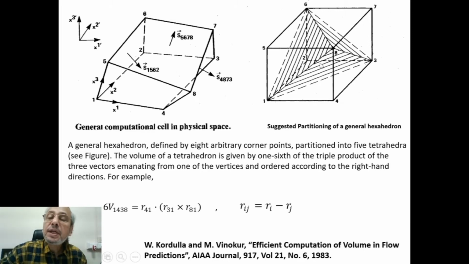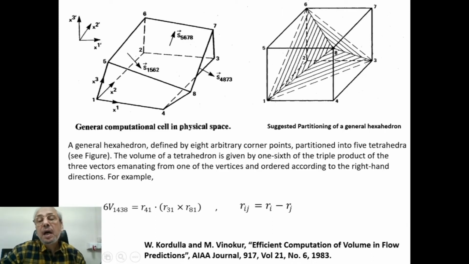So these three plus two more. Those two more are 1, 6, 3, 8 and another is 1, 6, 3, 2.